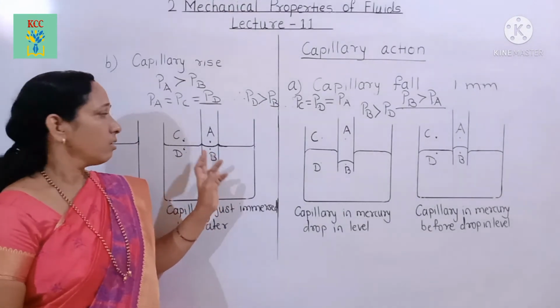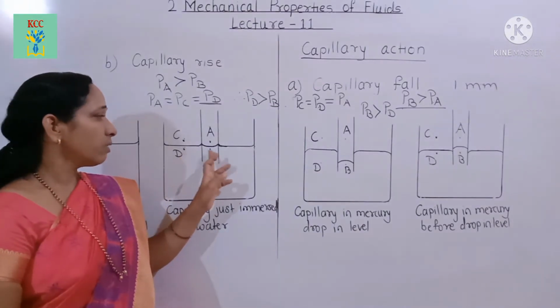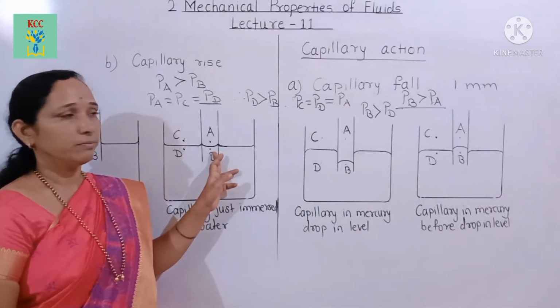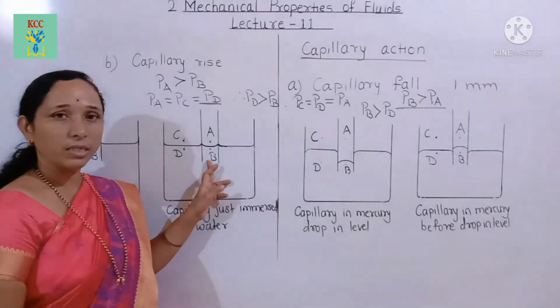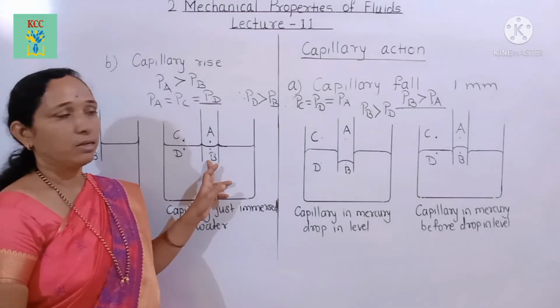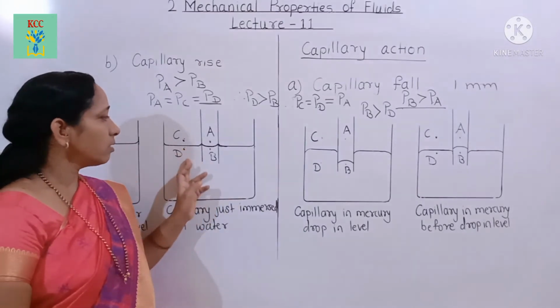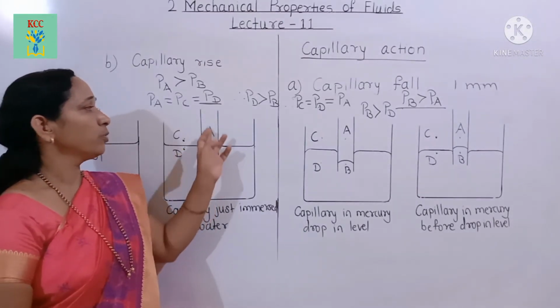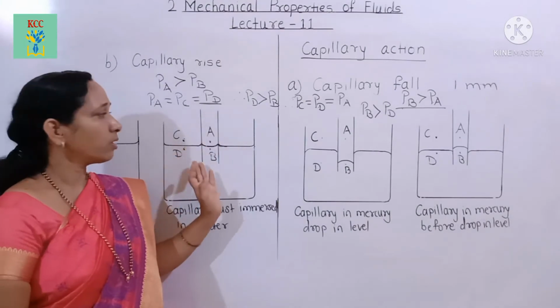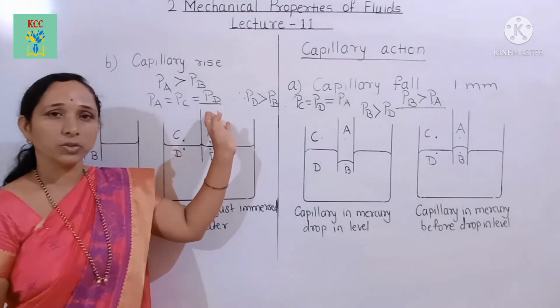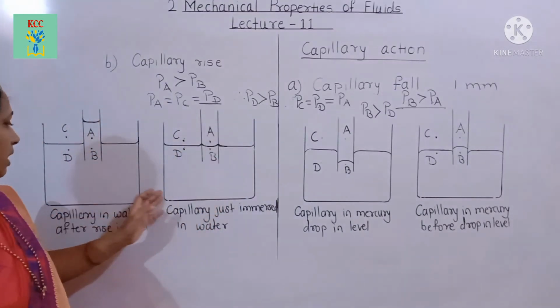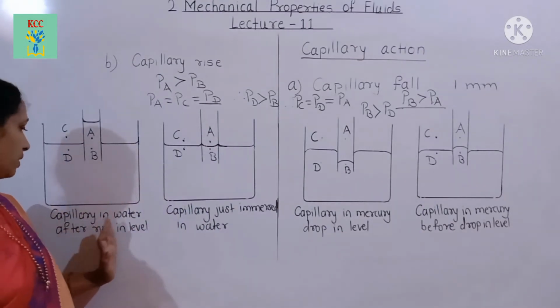And therefore, to equalize the pressure at D and B, here at point B it is the minimum pressure. And therefore, to equalize the pressure, the water moves in the capillary. That is, water rises up in the capillary tube.